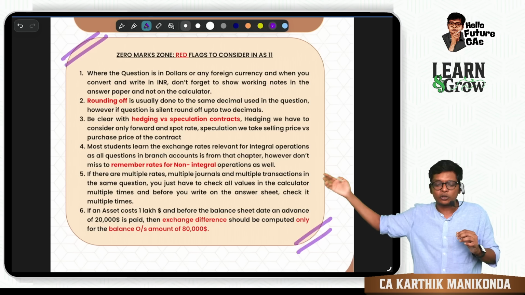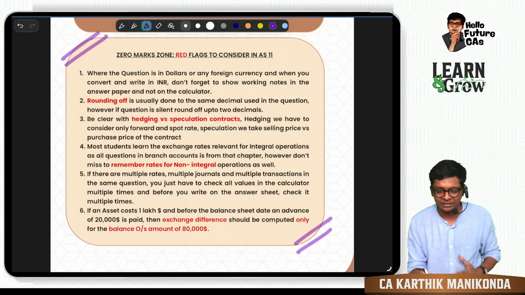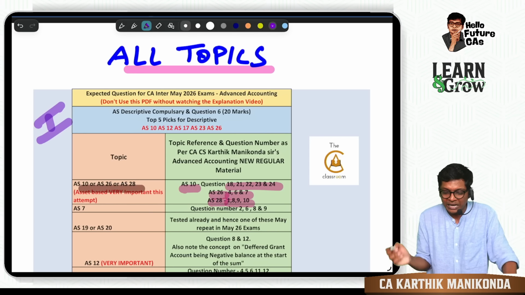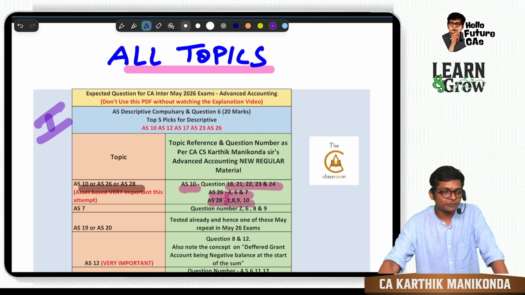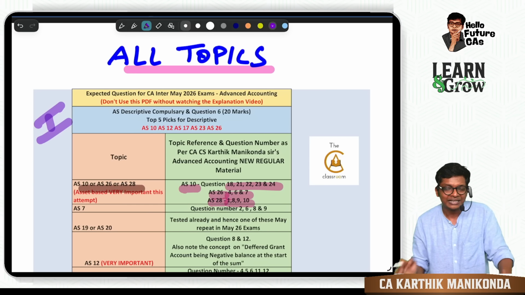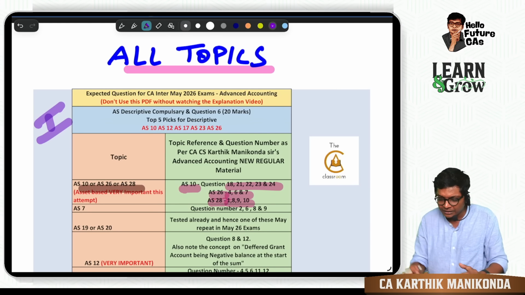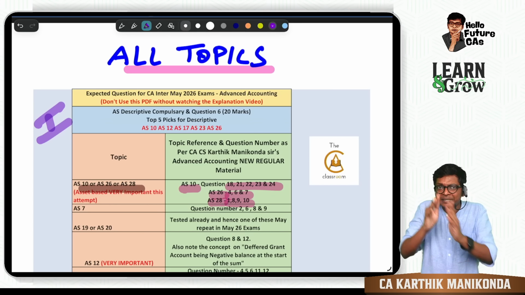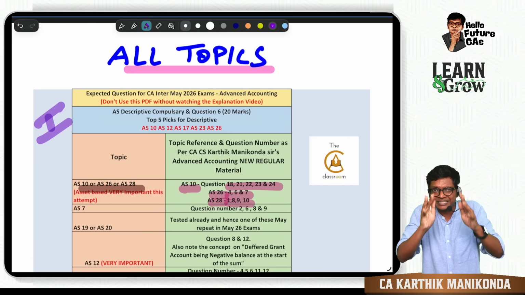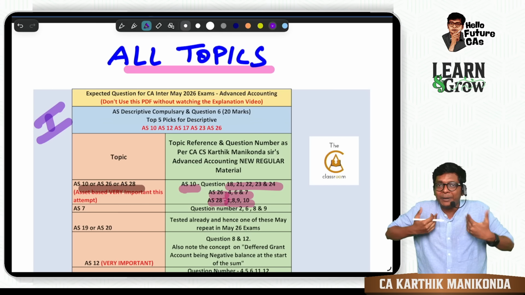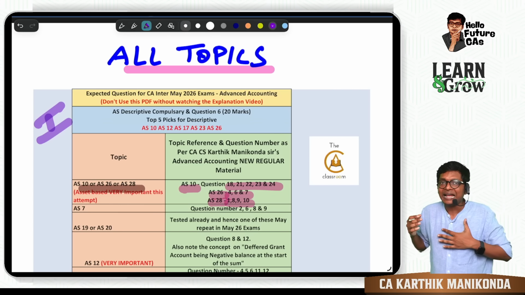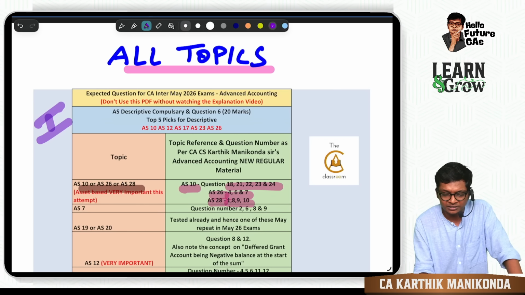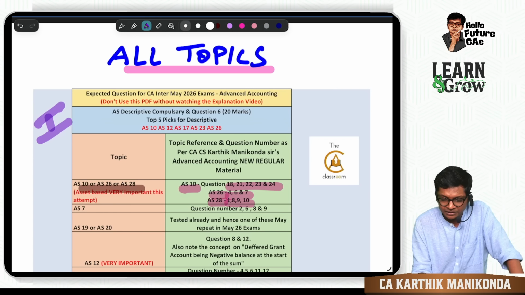So pitfall is for question and red flags is for the whole chapter, guys. A lot of effort has gone into preparing this material for all of you. The expected questions list I'm giving will correlate with the question numbers from my material, which is nothing but the ICA question answers, categorized better so it's easier for you to understand. I have also marked the HOTS section, which means important questions.